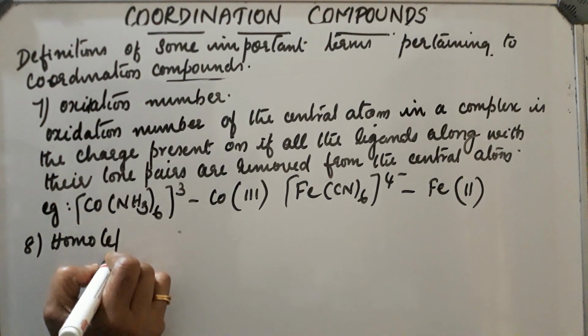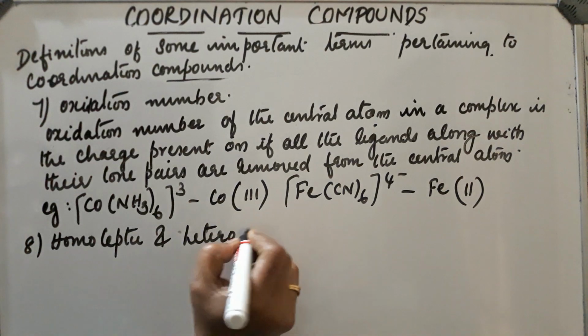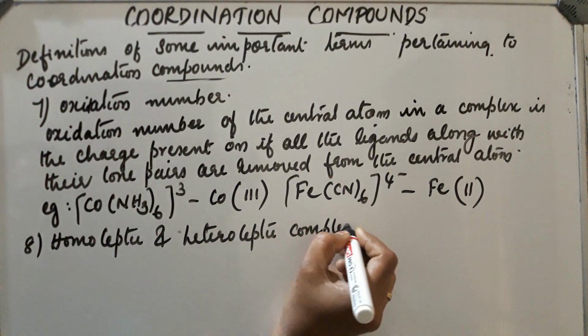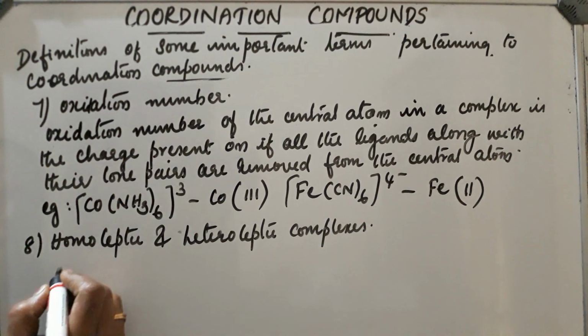Homoleptic and heteroleptic complexes. Complexes which have only one type of ligands are called homoleptic, and complexes which contain more than one type of ligands are called heteroleptic.